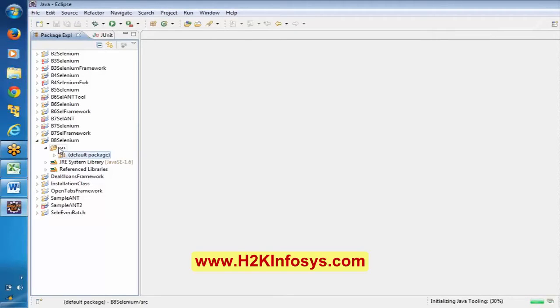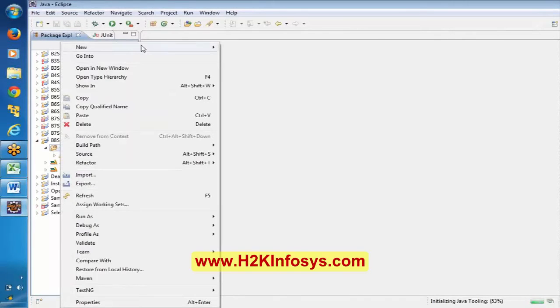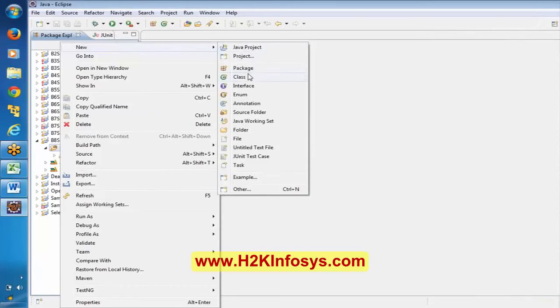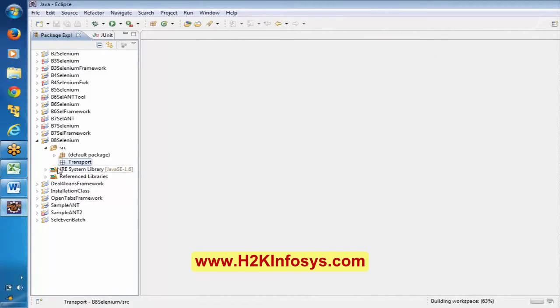Now see here, everyone observe here, just select this src folder, right click, say new package here. Okay, select the package over here and give some name. So I am giving transport. Now transport is a package where we are going to save all the classes which are relevant to transport. Okay.